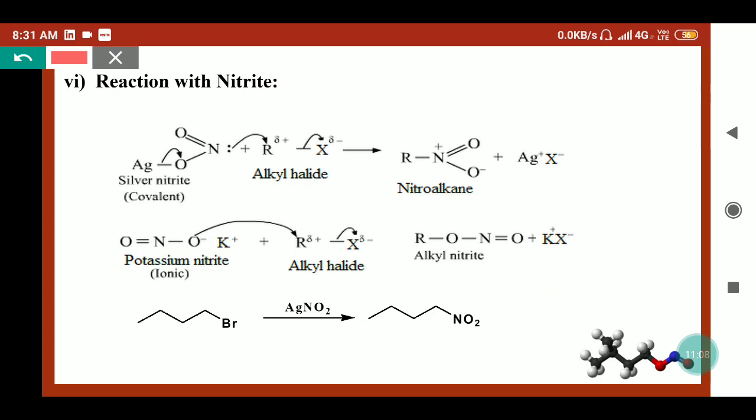Here we are focusing on the CN bond formation, so I am showing one example of an alkyl halide which reacts with the silver nitrite compound. Because it is a covalent compound, the Ag here will release and we will get the nitroalkanes.